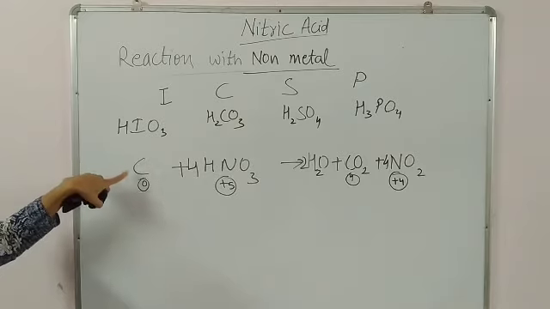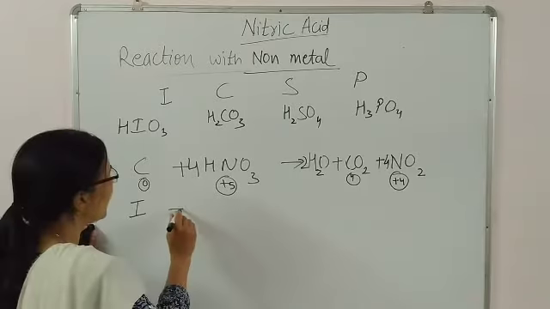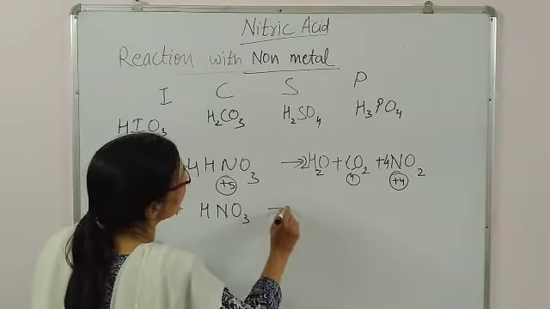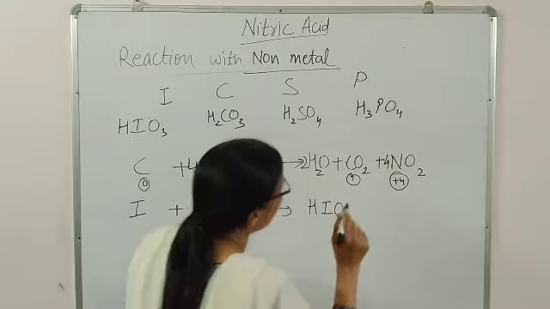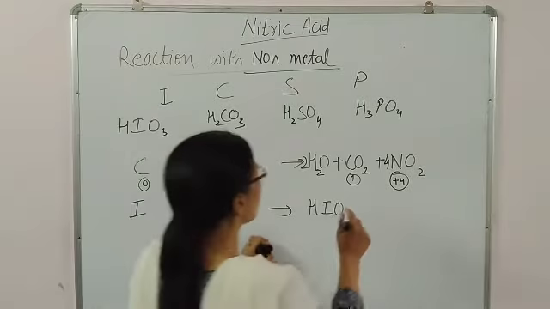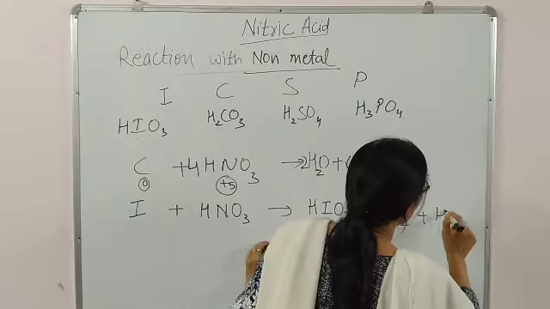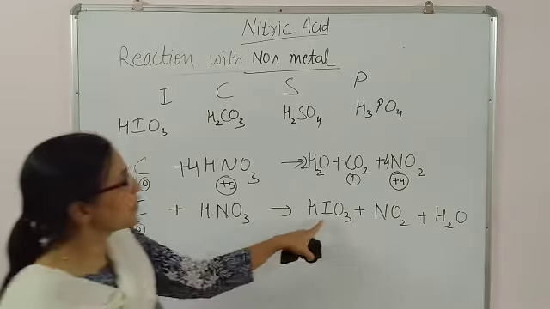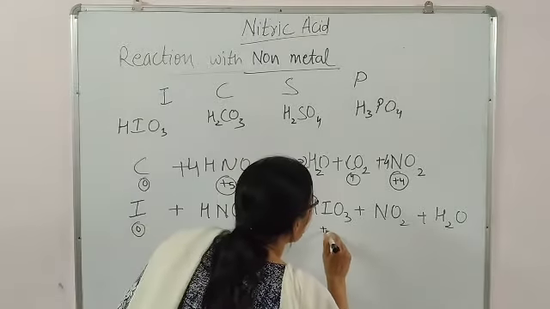Now, after carbon, I am writing the chemical equation for iodine. Iodine, suppose you are writing with HNO3, your first product will be HIO3. Directly copy-pasting, if you know the highest oxygen containing acid, then HIO3 is the product along with NO2 along with water. Now to learn the balancing, here the oxidation number is 0, here the oxidation number of I is 3 to the 6 and plus 1, that is plus 5.